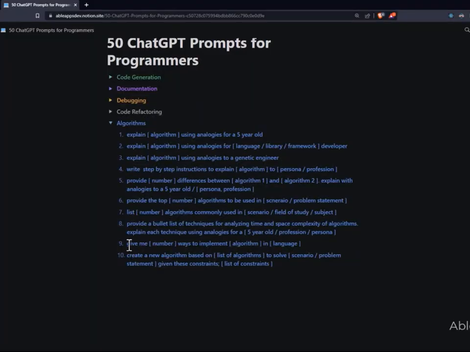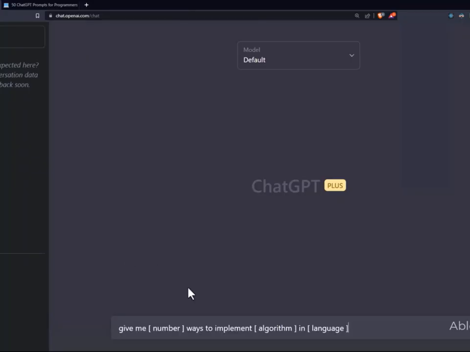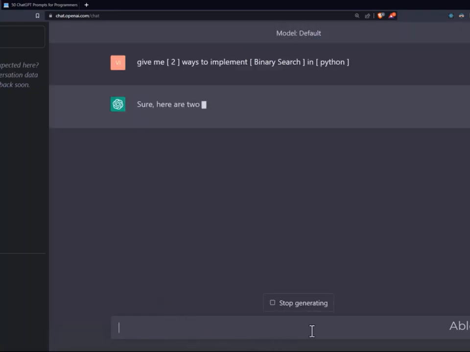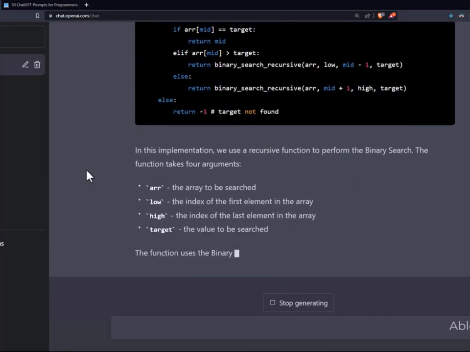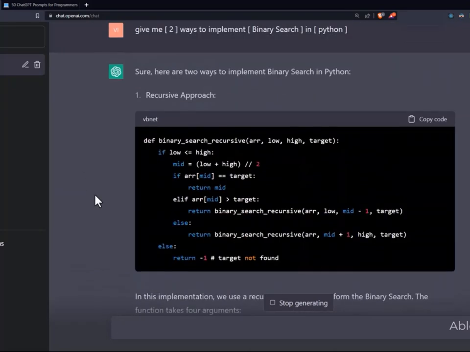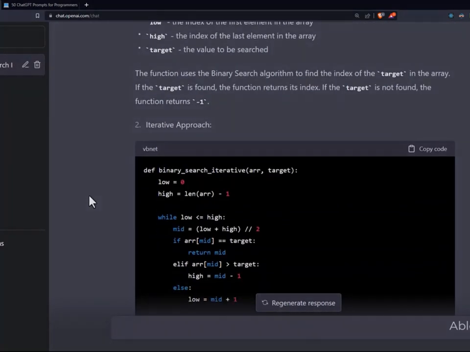Now this one is also very helpful. Let's say you're a Python developer and you're learning JavaScript or TypeScript or Ruby or C#, and you want to know 2 ways or 3 ways to implement a certain algorithm in a certain language. Let's say you want to know 2 ways to implement binary search in Python. So this one prompt will help you explore algorithms in the language or computer language you're working with.